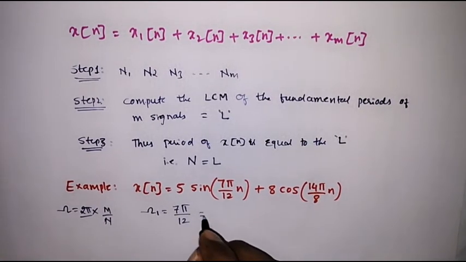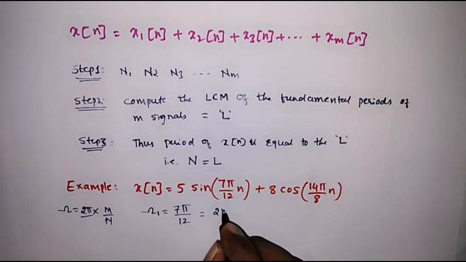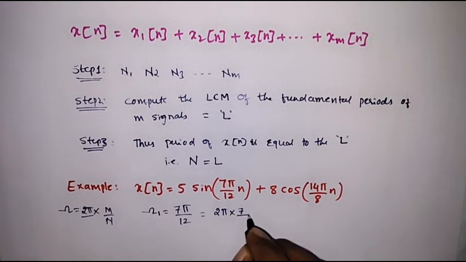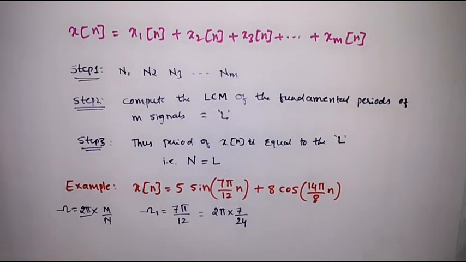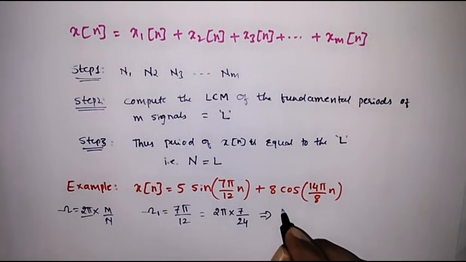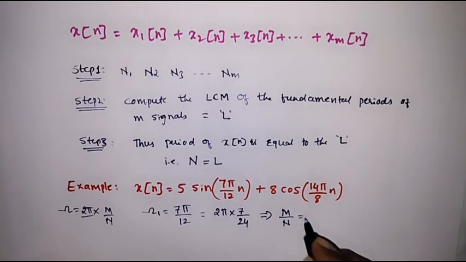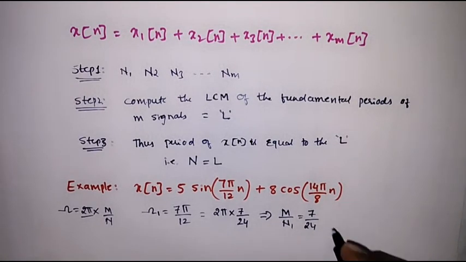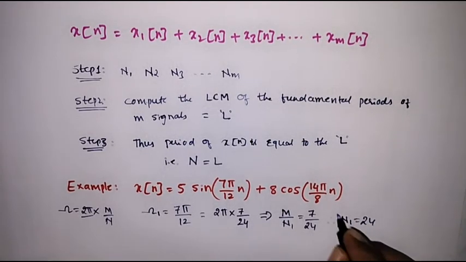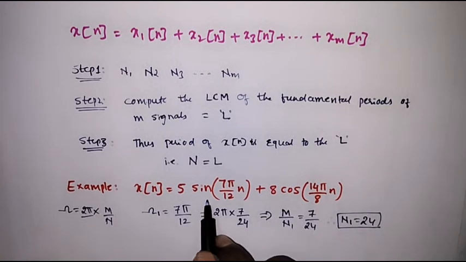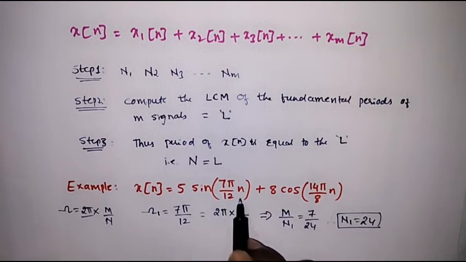Therefore I can represent this as 2 pi into 7 by 24. So m by N1 is equal to 7 by 24. Therefore N1 is equal to 24. This is the fundamental period of the first signal, sine 7 pi by 12 n.